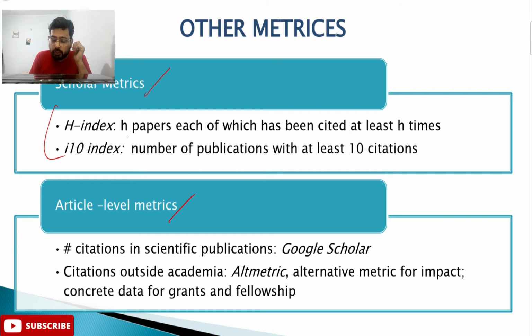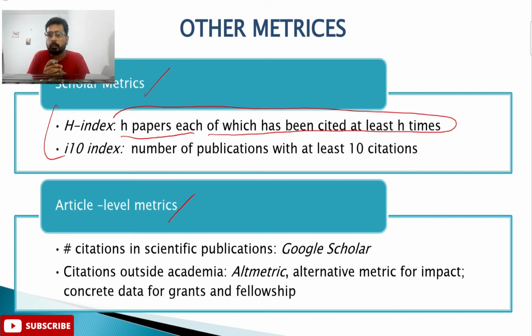So h index means h papers, each of which has been cited at least h times. If I substitute h with a number, let's suppose there are 10 papers, each of which has been cited at least 10 times.